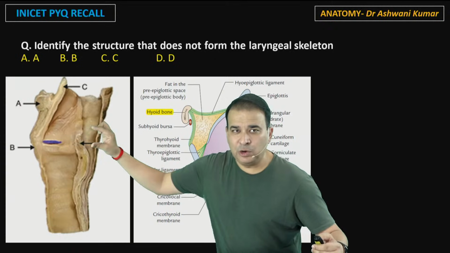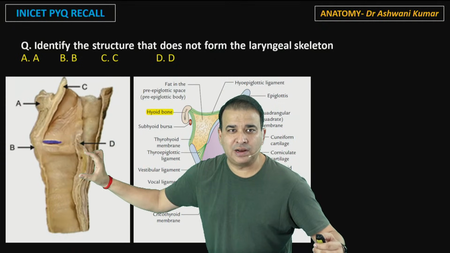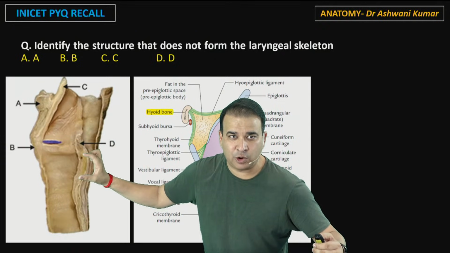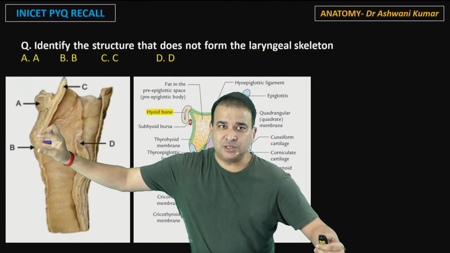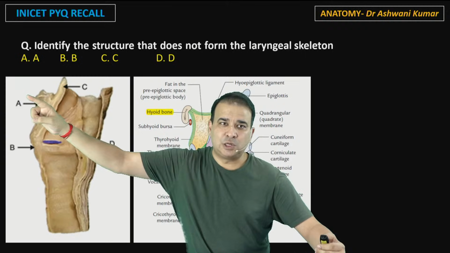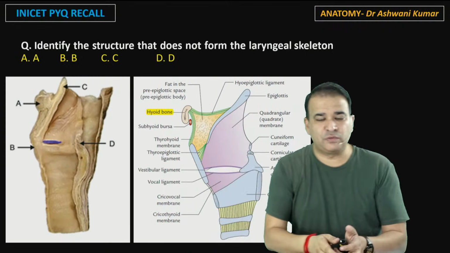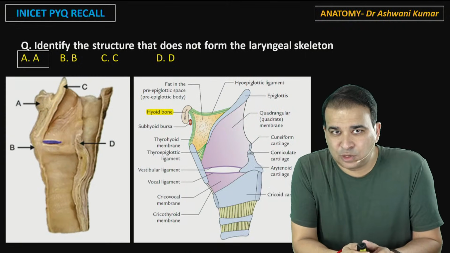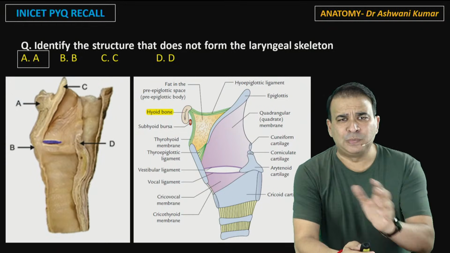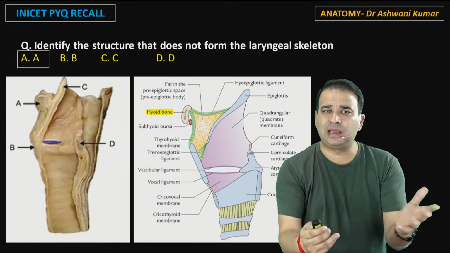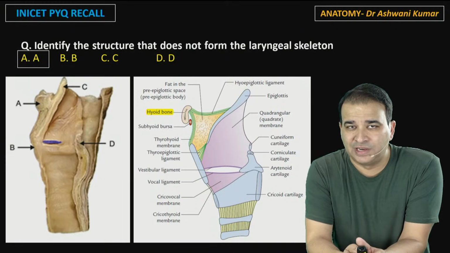If I see further below the D over there, that over there is a cricoid cartilage. This is what it is resting on. So that's a cricoid. Resting on the cricoid is arytenoid. There we have the thyroid cartilage. This is epiglottis. And answer obviously is what? Hyoid bone, which is not forming the laryngeal skeleton. It's option A, that is not forming the laryngeal skeleton. Right, so simple picture, you just have to compare it with the schematic line diagram and you know what is not the part of the laryngeal skeleton there.